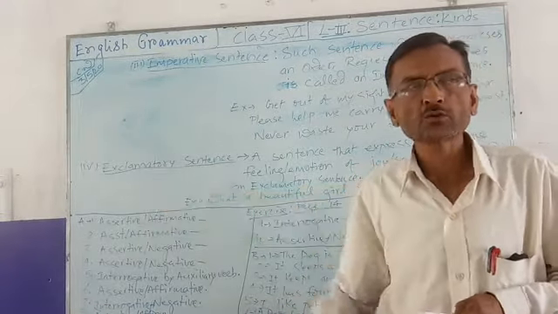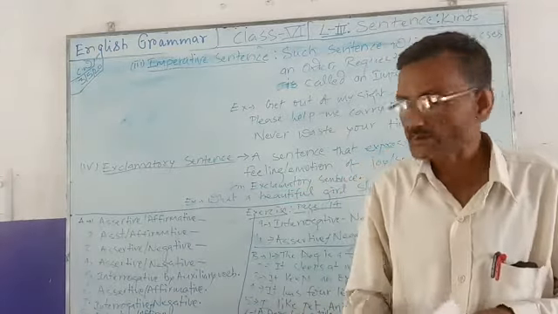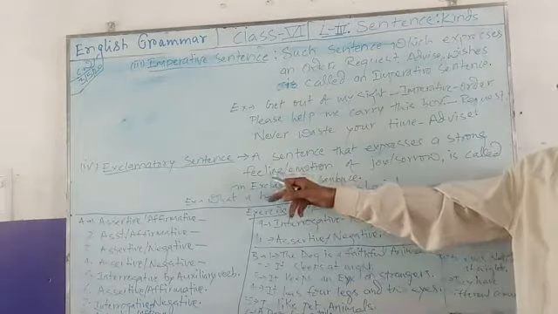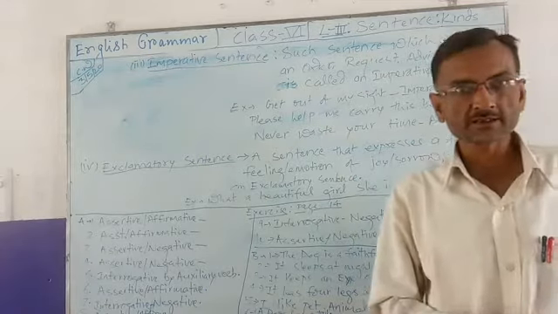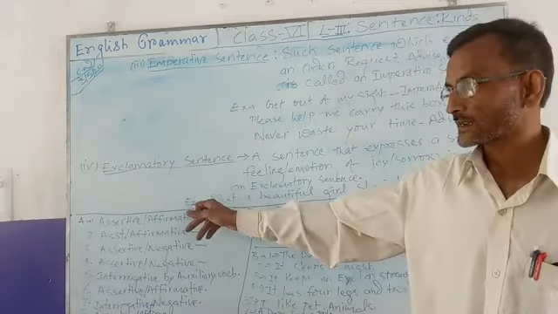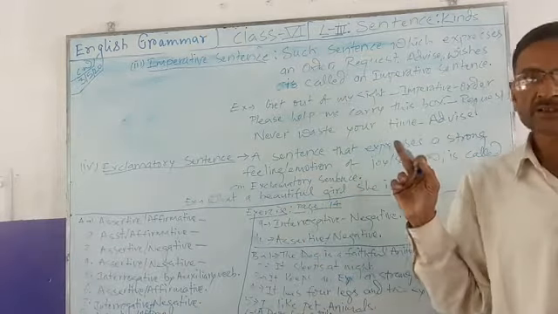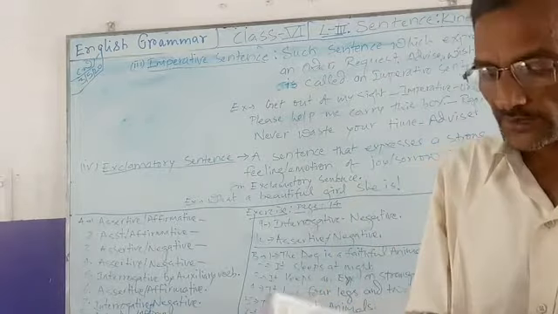Now we have to understand the exclamatory sentence. What does it say? It says a sentence that expresses some feeling or emotion of joy or sorrow is called an exclamatory sentence. Example is written over here. What a beautiful girl she is. It is an exclamatory sentence, it will always end with a sign of exclamation.